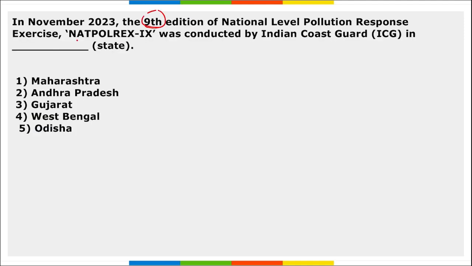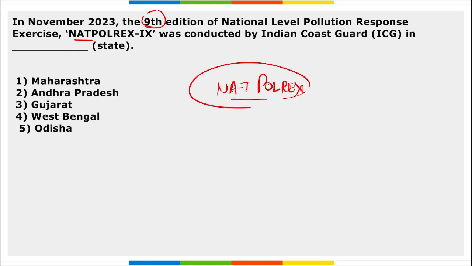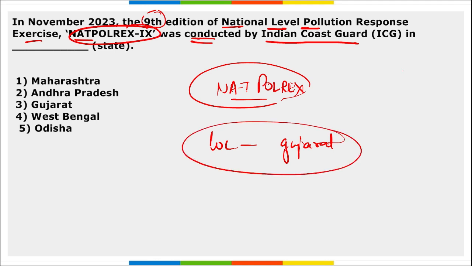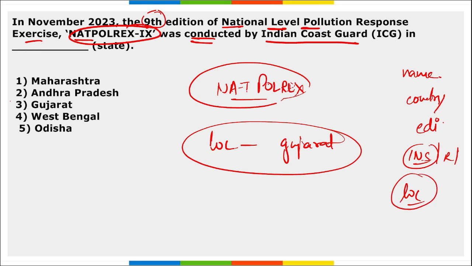Next, the 9th edition of NET Polrex. Right? This is the 9th edition of the National Level Pollution Response Exercise NET Polrex that was conducted by Indian Coast Guard in the state. So, it was conducted where? So, this was held in, location is Gujarat. See, now location is being asked. So, these are the few points. Name of the exercise, countries between which this exercise is being conducted, then the edition, then if any Indian naval ship, any Indian regiment or any Indian aircraft took part in that exercise, and the location of that exercise becomes important. So, right option here becomes option 3.